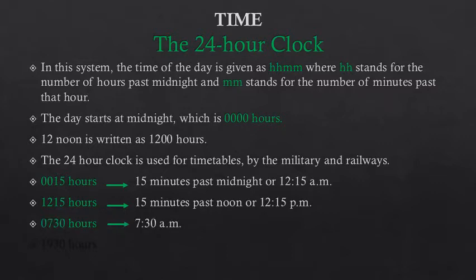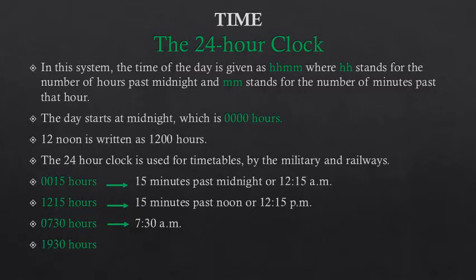Now we have the time 0730 hours. What does it mean? It means 7 hours past midnight and 30 minutes past 7 hours. So we will write this time in 12-hour clock as 7:30 a.m.